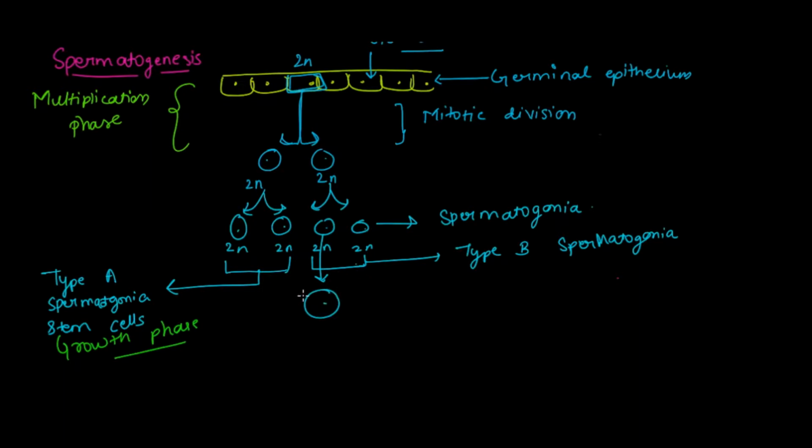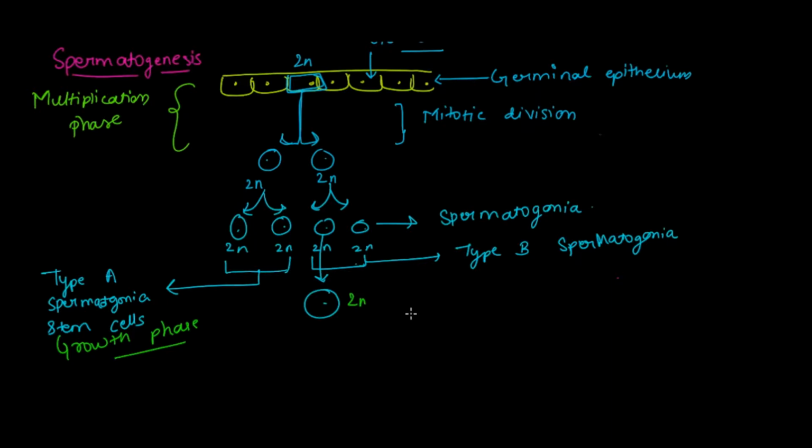And why this grows in size? Because in this phase they accumulate food materials and nutrients. ये सारे इस phase के अंदर इकट्ठा कर लेते हैं अपने अंदर, इस वजह से ये size में increase हो जाते हैं. Here the spermatogonia is diploid also. यहाँ पर भी जो spermatogonia है वो हमारा diploid है.